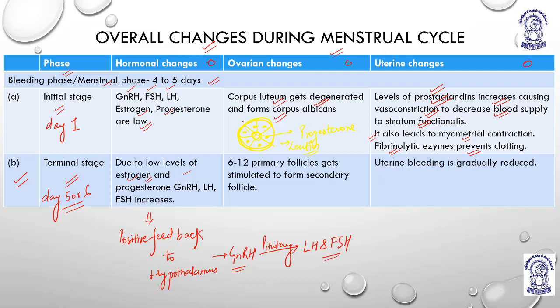So LH and FSH levels are high, but the estrogen levels are low.